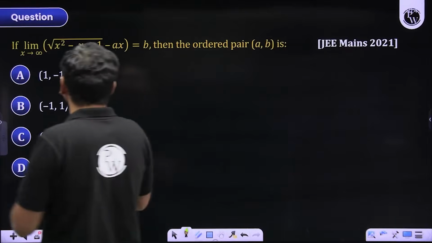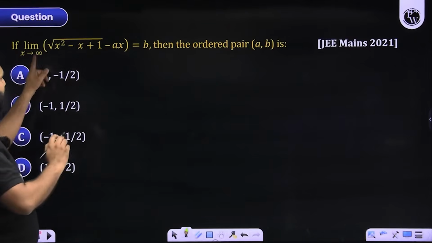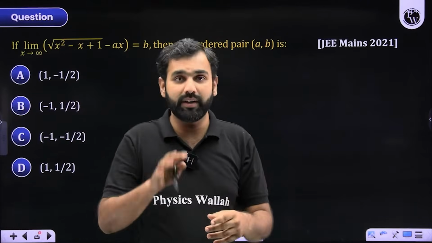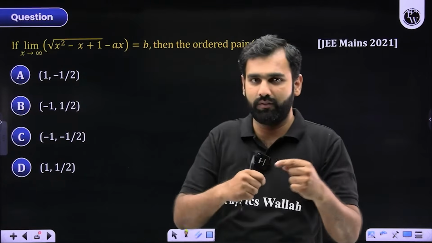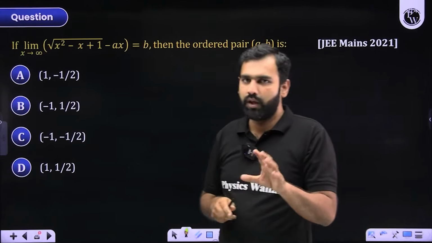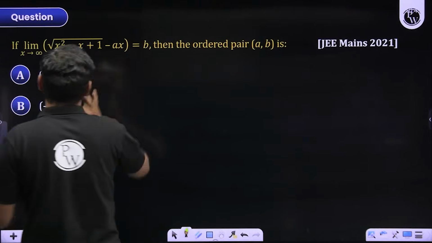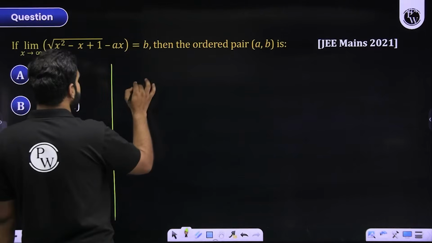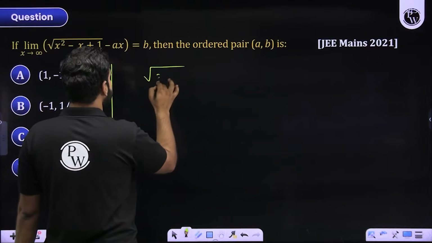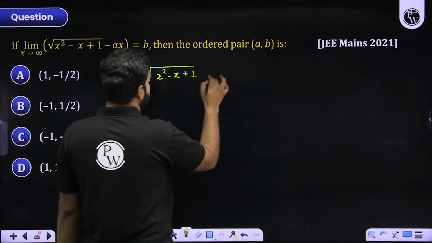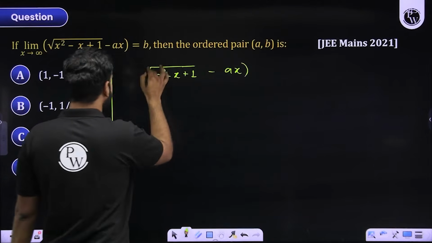So here, this is what we are given. Now, if I replace x by infinity, this is infinity minus infinity form. How do I convert infinity minus infinity into something solvable, which we usually deal with as 0 by 0 or infinity by infinity? So I'll use rationalization here. Let's have a look at that. The question is under root x square minus x plus 1 minus ax, right?